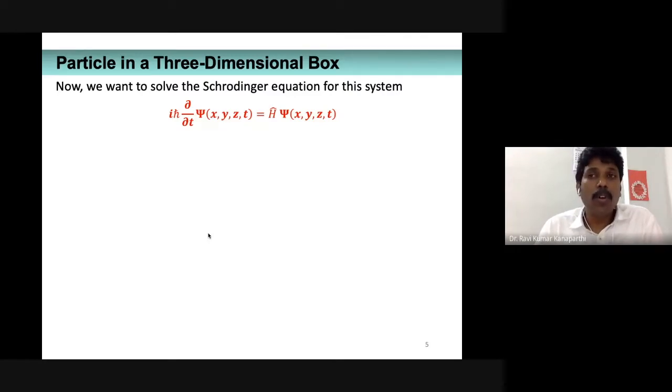Therefore, if you want to understand the system, how it behaves and how it changes with respect to time, then one should solve the time-dependent Schrodinger wave equation. In this particular case, we have three position coordinates and one time coordinate. So if you want to understand the system in a better way, the best way is to solve the time-dependent Schrodinger wave equation.